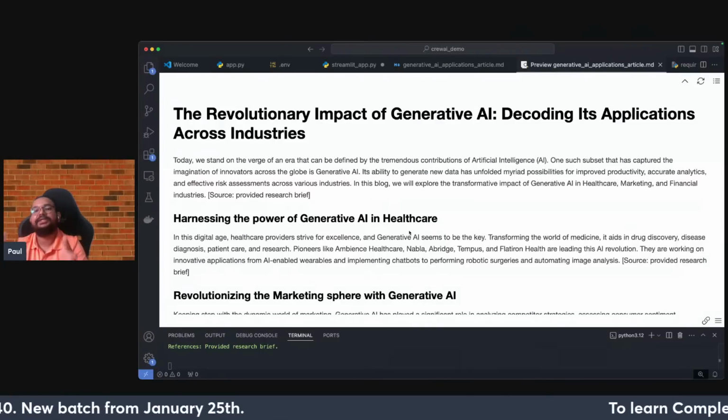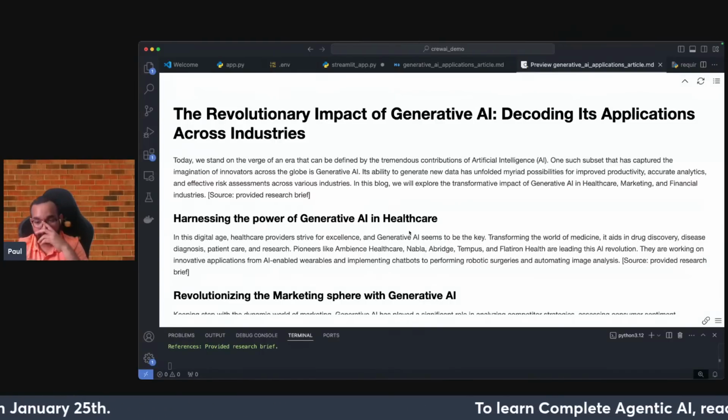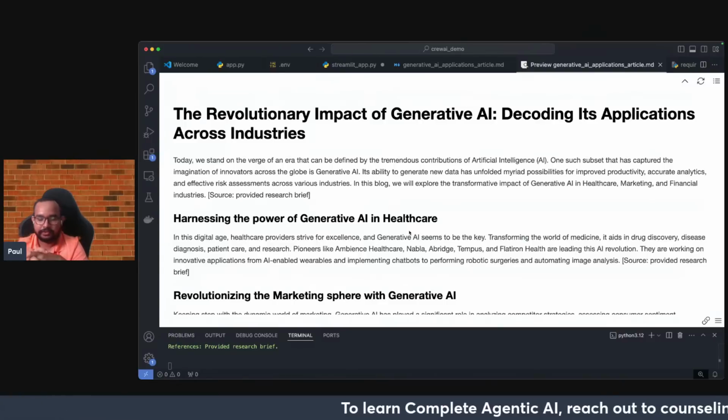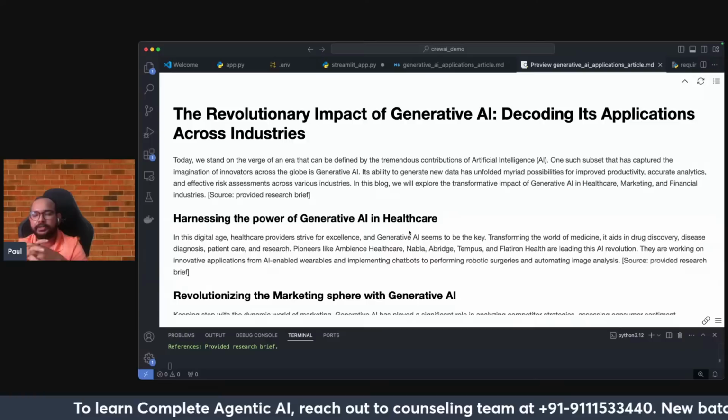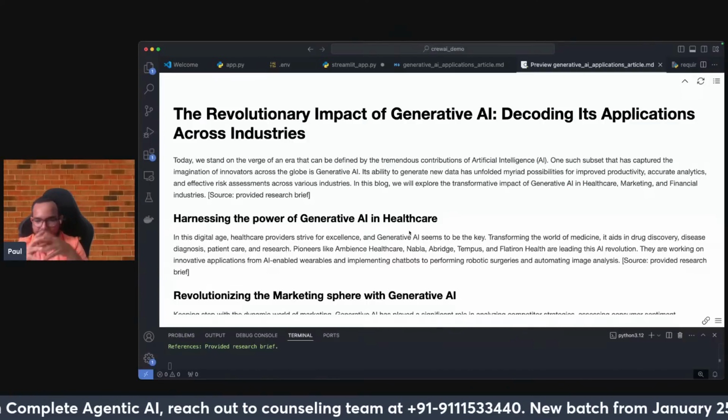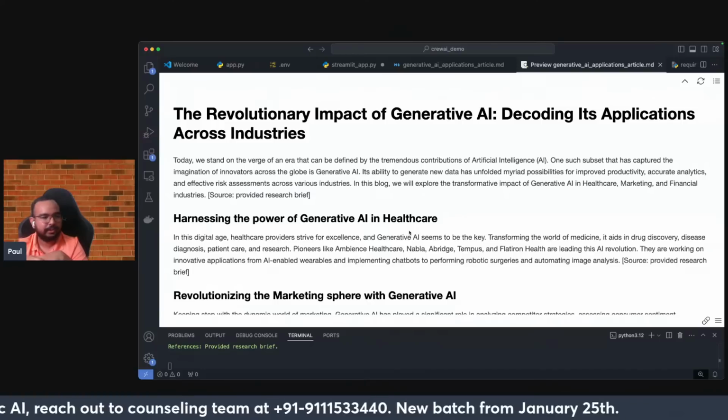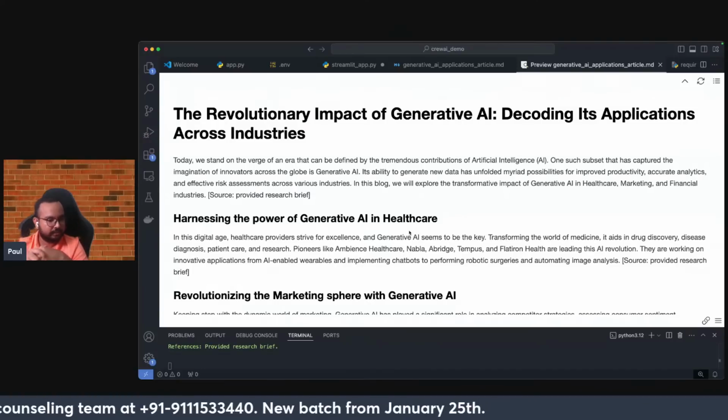These things we will be discussing in our upcoming Agentic AI course, which is going to launch in the last week of January, where we'll be highly focusing on other frameworks also, like LangGraph, CrewAI, AutoGen, and Phi Data, one of the most recent ones.